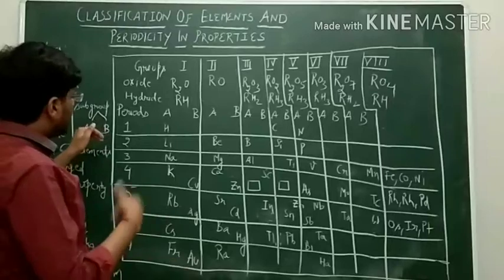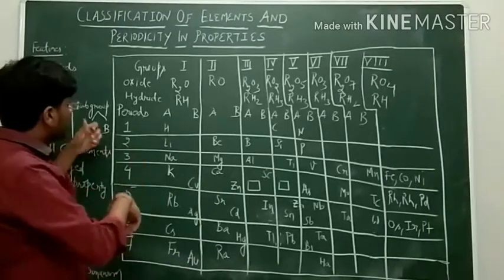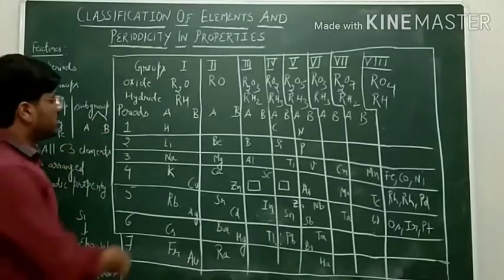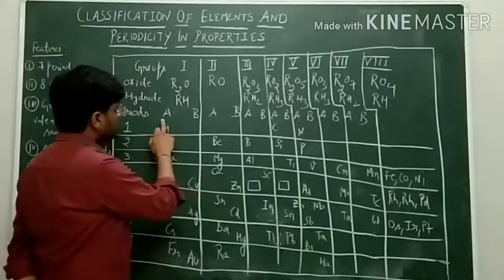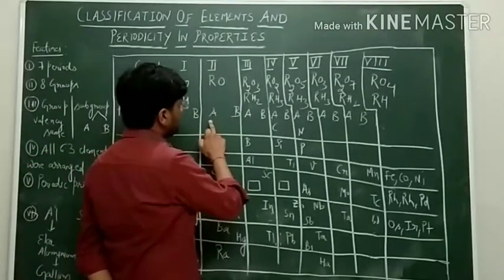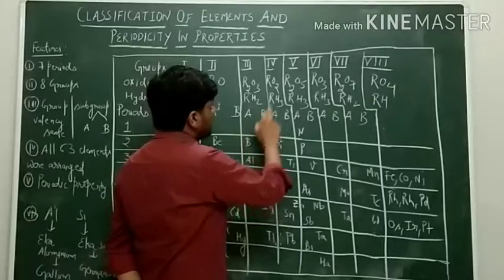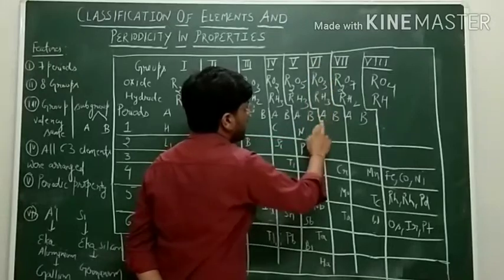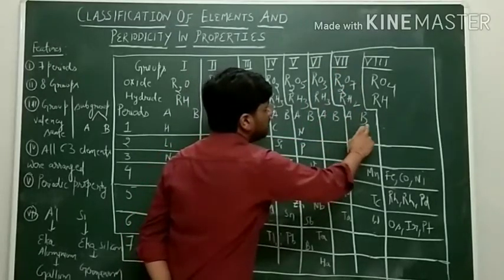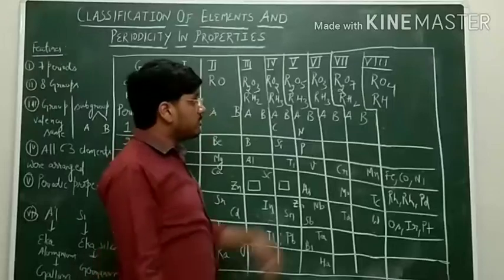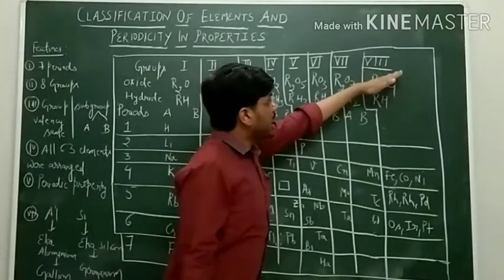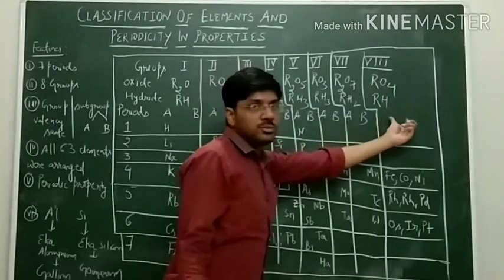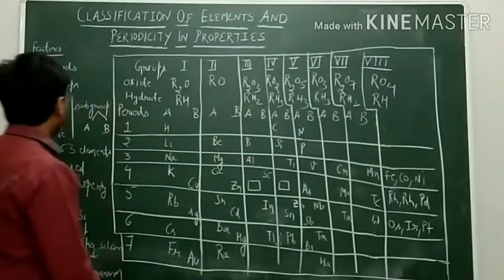Now what he have done, in the group he have further divided the group into subgroups, which he have called them as A and B. Like in first group there are two subgroups A and B, in second also A and B, third A and B, fourth A and B, fifth group it is having subgroup A and B, sixth having A and B, seventh is also having A and B. But the last point which we have to remember here is that the 8th group he have not further divided into subgroups A and B. This point have to be noted down.